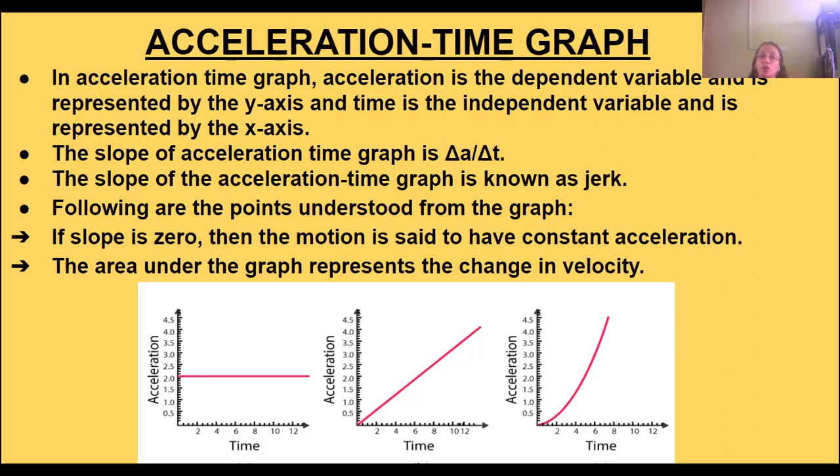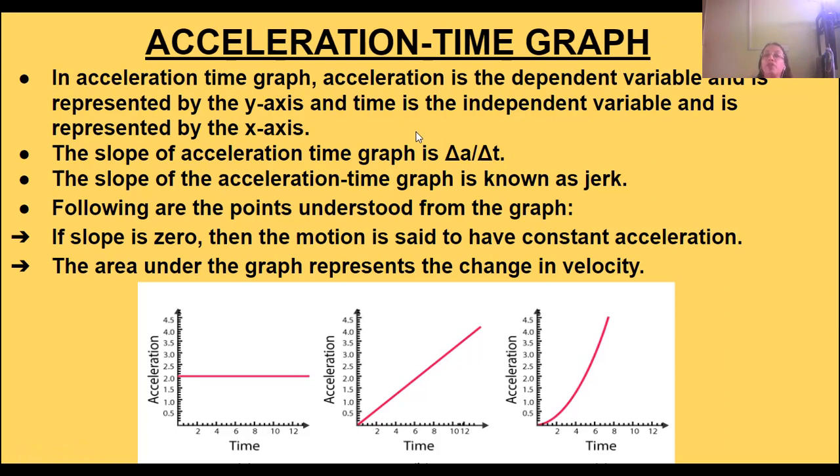The other tools were the displacement time graph, then the velocity time graph, and this is the third. In the acceleration time graph, the acceleration is the dependent variable and is represented by the y-axis, and time is the independent variable, so time will be the x-axis. Time is the independent variable, whereas acceleration is the dependent variable.